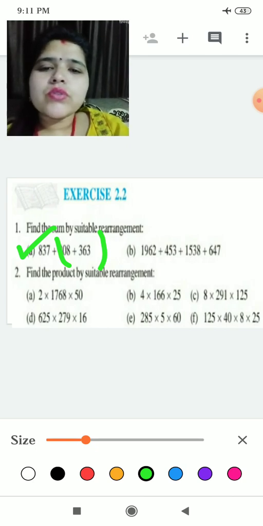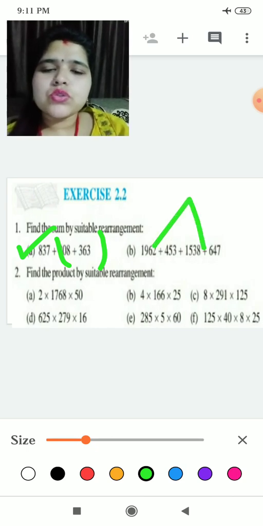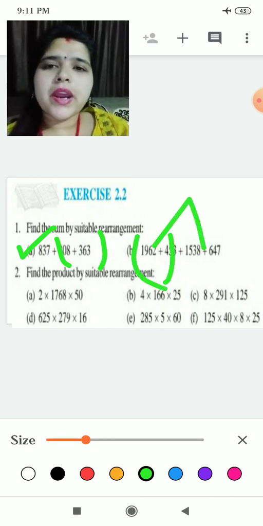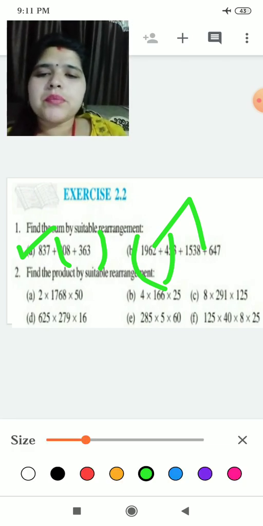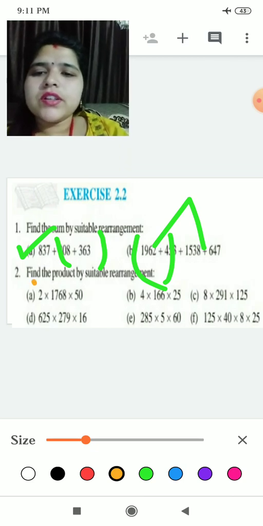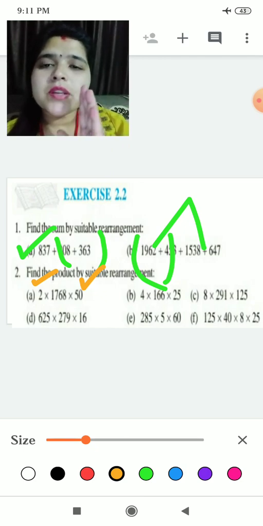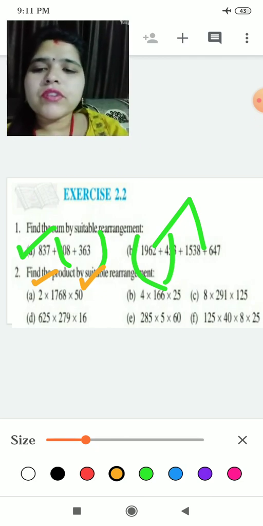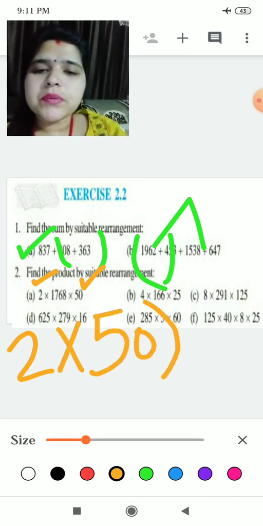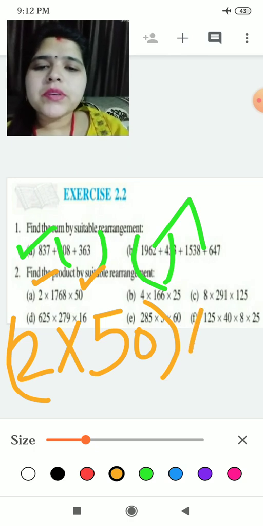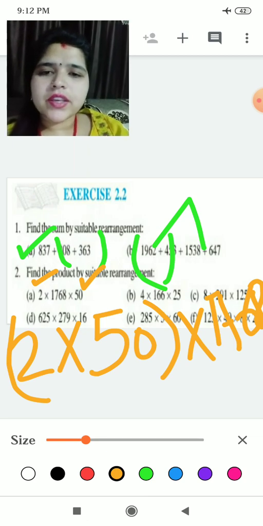Okay, here also you can take any two numbers in one bracket. Like I am taking these two in one bracket, or I can take these two in one bracket. Same way you can do. But now for finding the products, see, it is given 2 here and 50 here. It is better you take small digits in multiplication. You take small digits in one bracket, because 2 multiply 50 I am taking in one bracket for finding the product, and I am taking 1768 behind. Okay, 1768 I have taken behind.